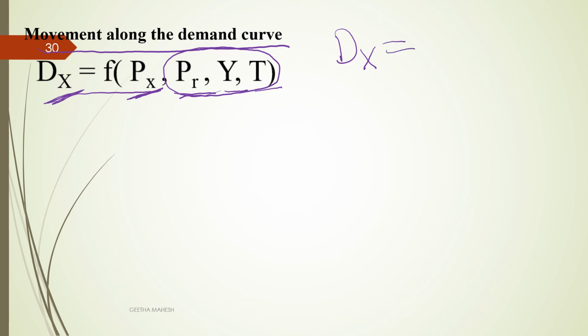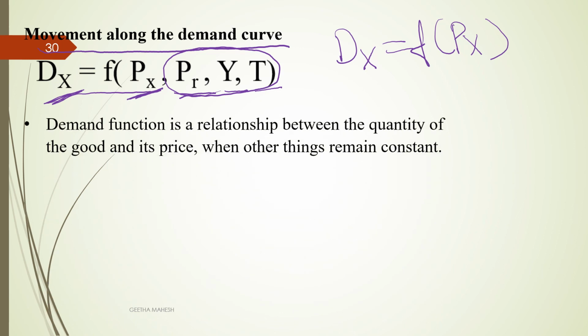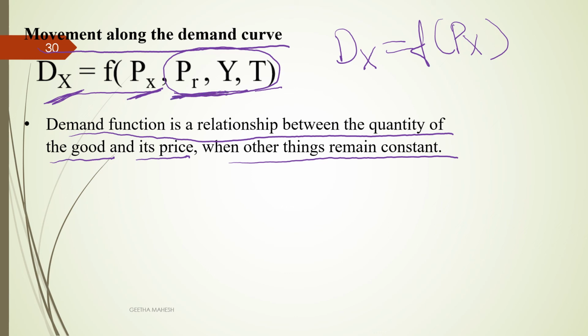Demand function can be expressed as: demand for X good is a function of price of X good. So there will be a functional relationship between the price of a good and demand for that particular good. As I told, the demand function is a relationship between quantity of the good and its price when other things remain constant. Here price of related goods, income of the consumer and taste and preference of the consumer are kept constant.